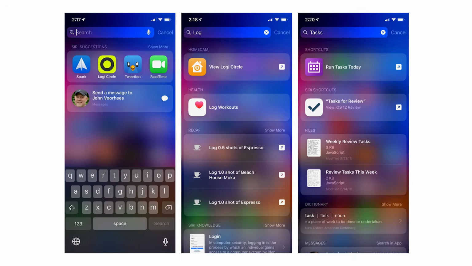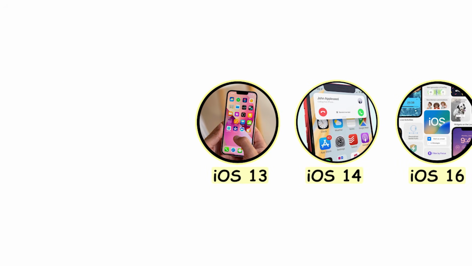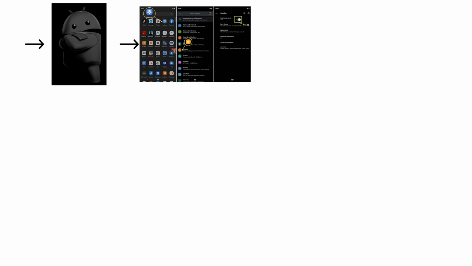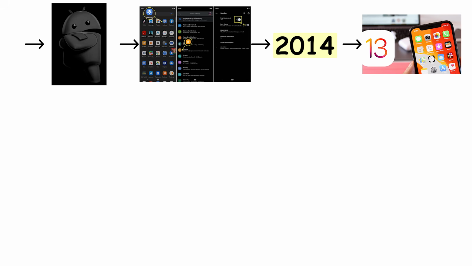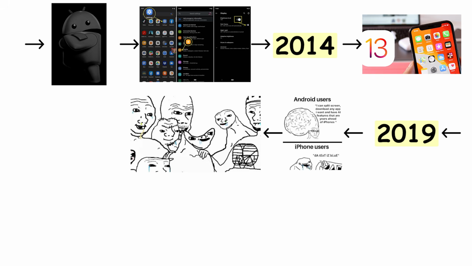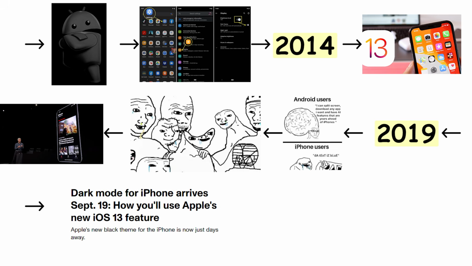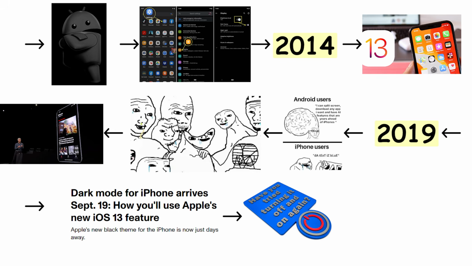The next update finally gave iPhone users something Android users had carried over them for years. iOS 13, Dark Mode, 5 years after Android. Android introduced system-wide dark mode in 2014. iOS 13 arrived in 2019. That is 5 years of Android users mentioning it in every iPhone conversation. Dark mode was the single most requested iOS feature for years. The day it arrived, millions of people turned it on and never turned it back off.